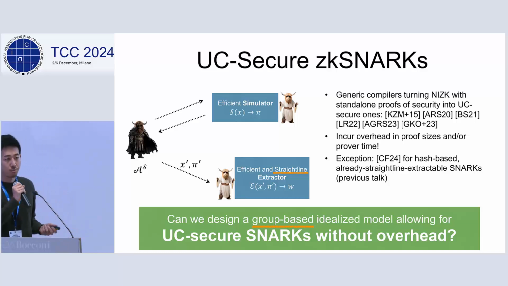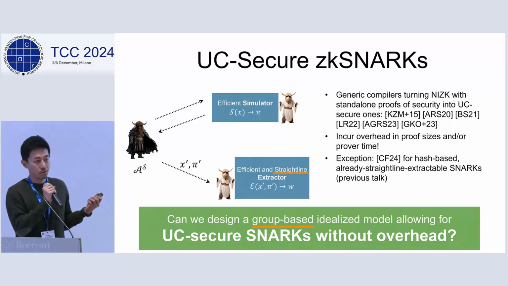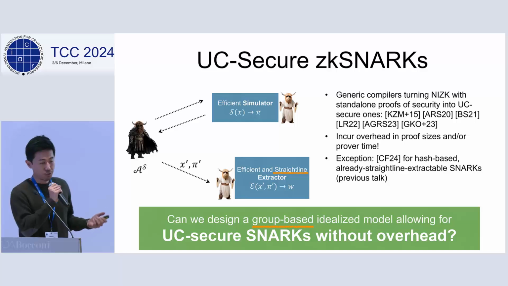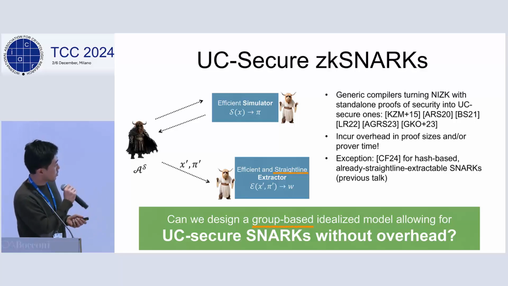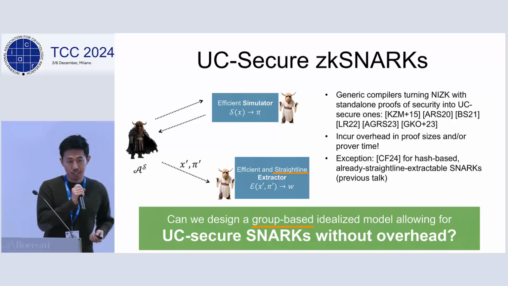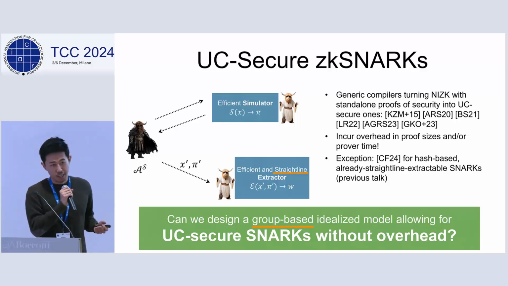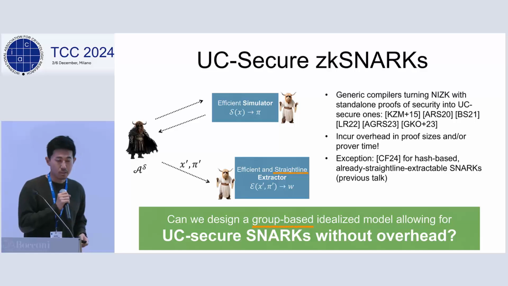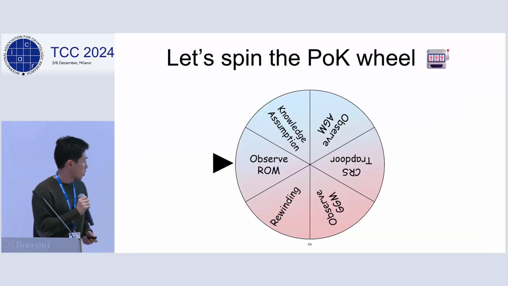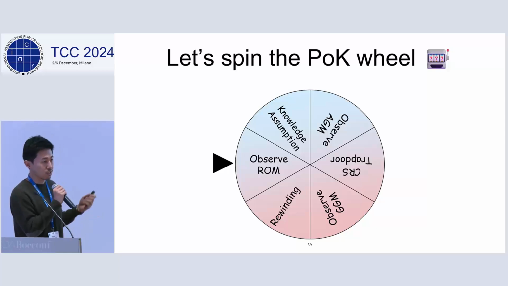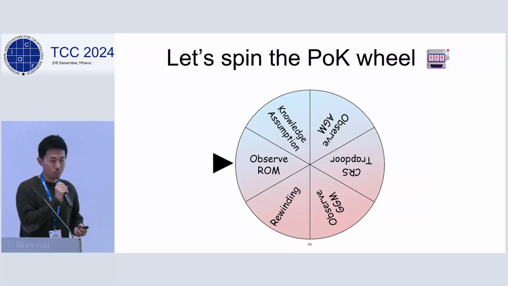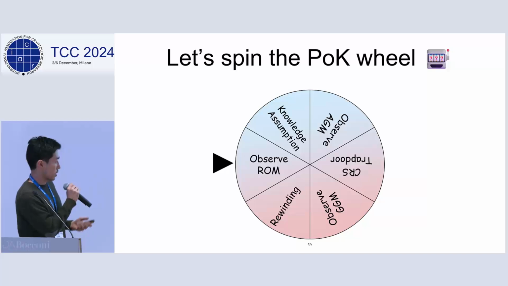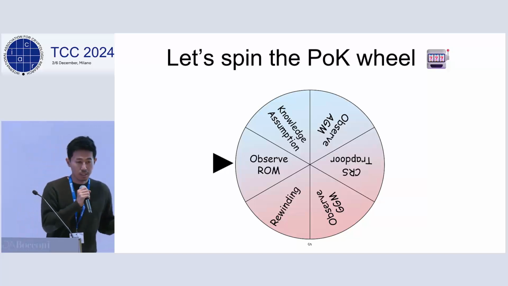However, unfortunately, these compilers inevitably incur some overhead in the proof size or the prover time, except for one work, which was presented by Giacomo just now. This was a very nice work. Basically, they observed that there are some already straight-line extractable ZK snarks which are purely hash-based. In this case, you can already conclude that these schemes are UC secure. Our work is somewhat complementary. There are other ZK snarks that are not completely based on hash. We have a lot of group-based snarks. So our question is whether we can design a group-based idealized model allowing for UC secure ZK snarks without modifications or overhead.